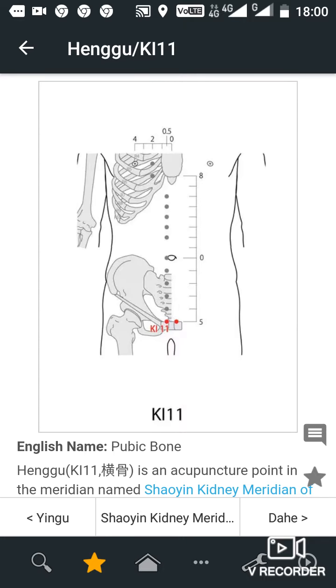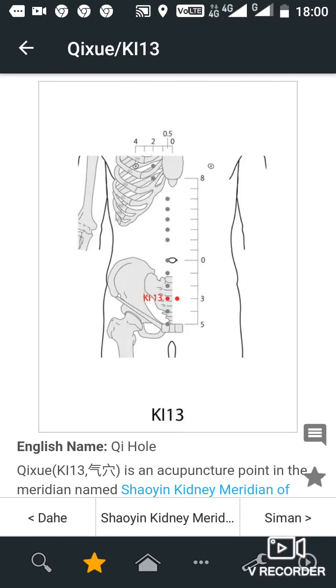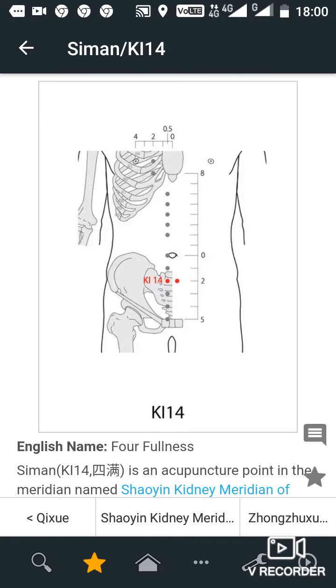5 cun below the umbilicus, 0.5 cun lateral to the anterior median line. Key 12, location. 4 cun below the umbilicus, 0.5 cun lateral to the anterior midline. Key 13, location. 3 cun below the umbilicus, 0.5 cun lateral to the anterior midline. Key 14, location. 2 cun below the umbilicus, 0.5 cun lateral to the anterior midline.